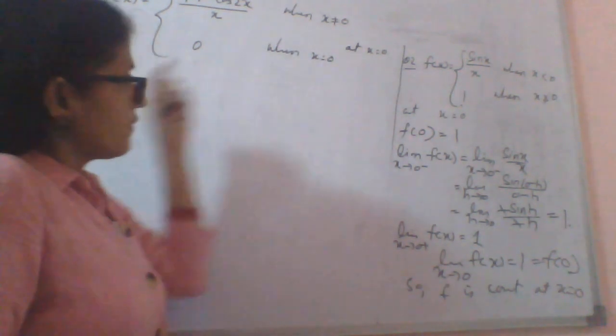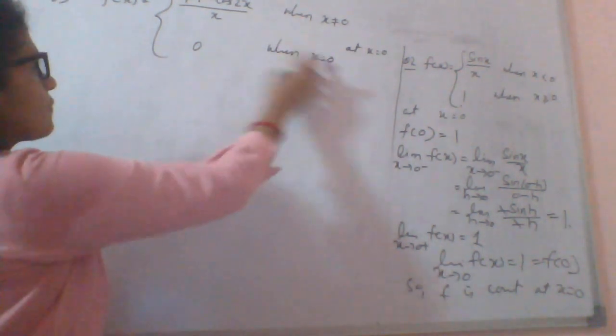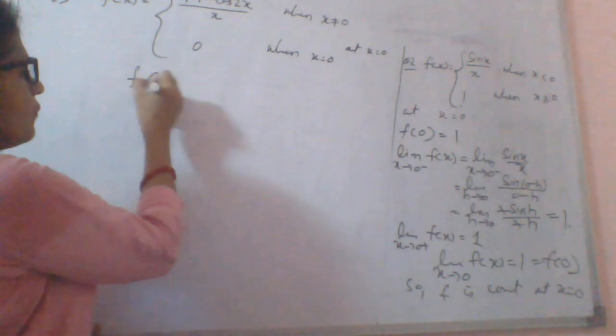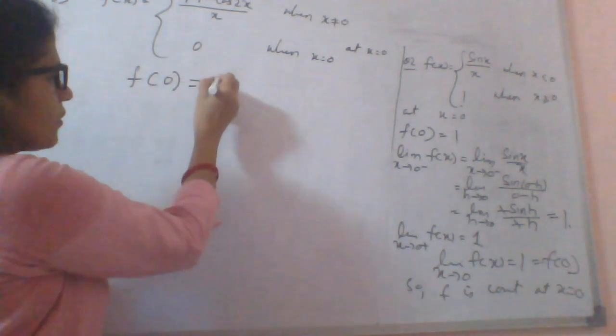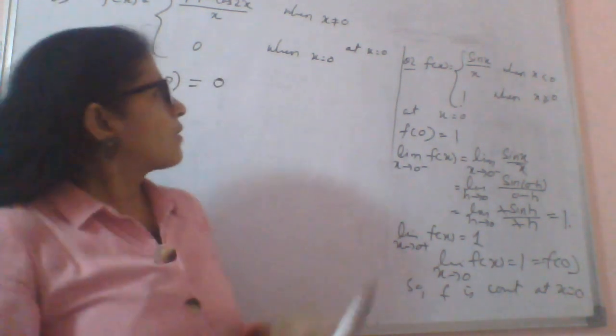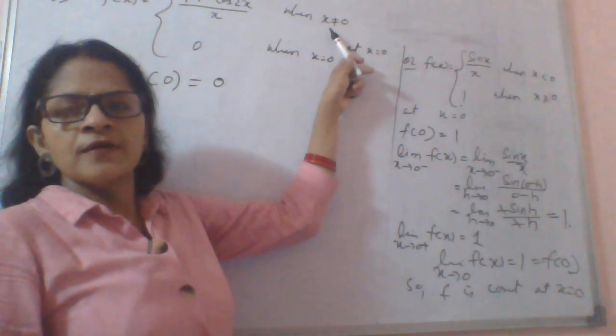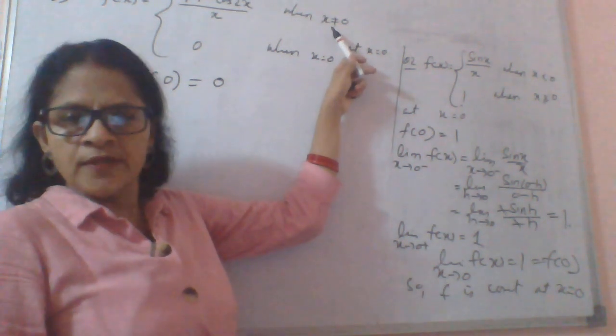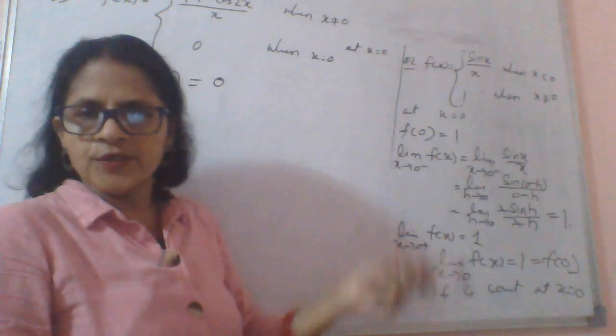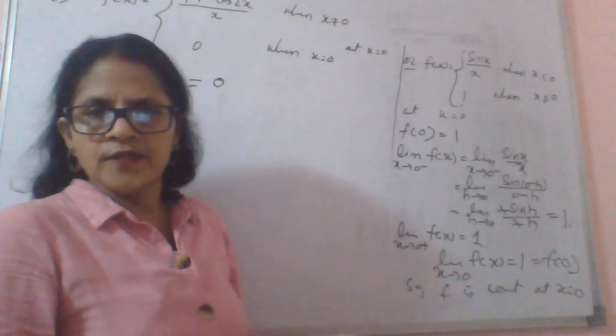So when we are given at x equal to 0, f(x) equal to 0, without any thought we can write it here. Now next, when x not equal to 0, x may be more than 0, x may be less than 0.